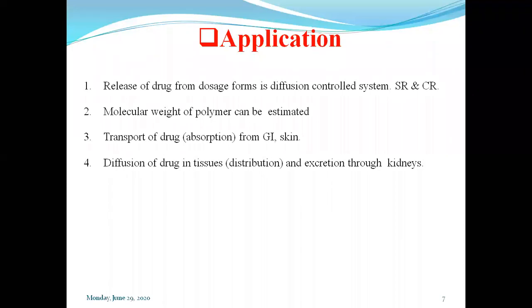Also the excretion or elimination of drug molecules after metabolism, which takes place through the kidney, we can determine with the application of the diffusion principle.